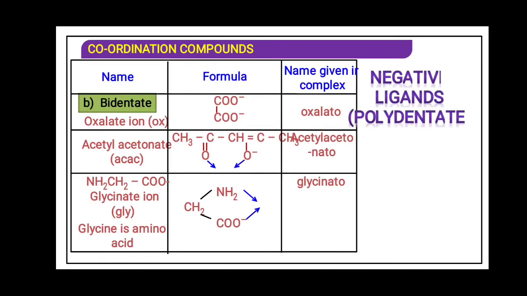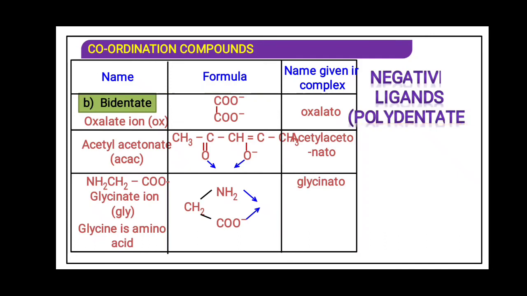What is polydentate ligand? Ligand which is having more than one donor atom, and at a time all the donor atoms are attached to the central metal atom, is said to be a polydentate ligand.